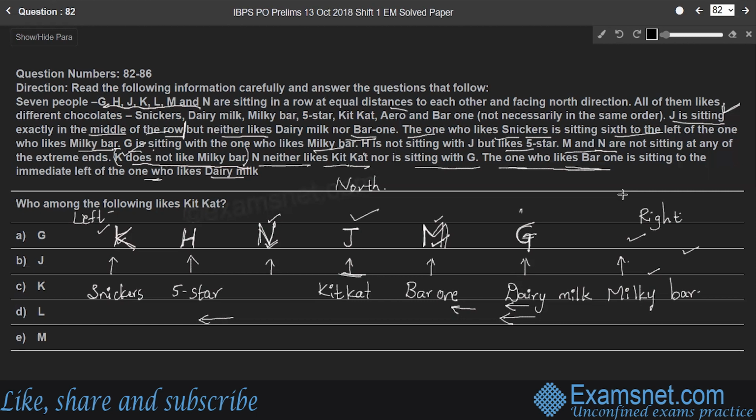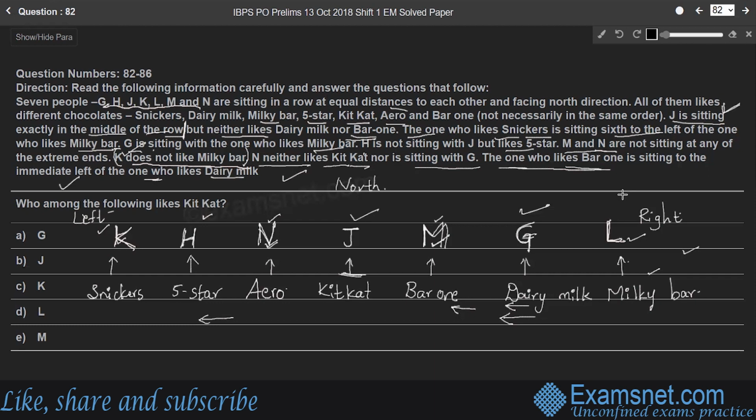G is already seated, along with H, J, K, so the only person remaining is L. So L likes Milky Bar. And there are 7 chocolates: Snickers, Dairy Milk, Milky Bar, 5 Star, Kit Kat, Bar One, Arrow. So N likes Arrow, the remaining chocolate, right? Therefore, all the conditions got fulfilled, right?